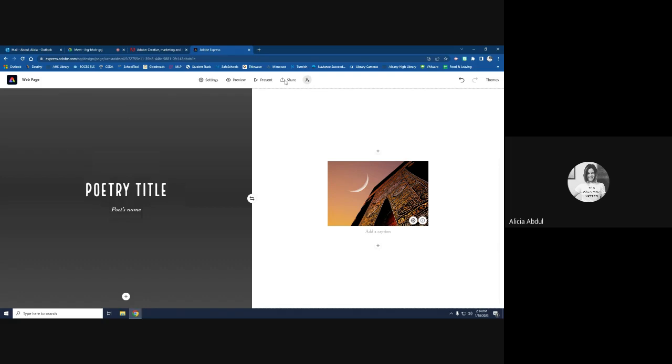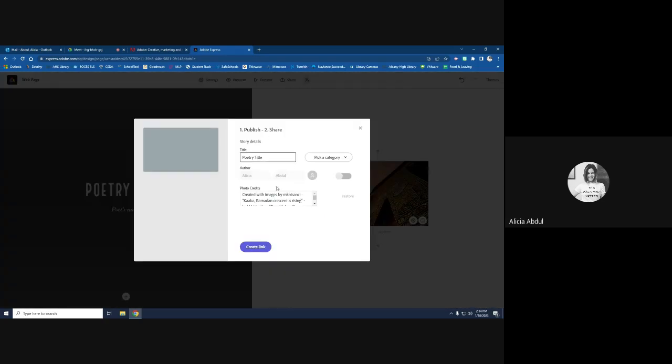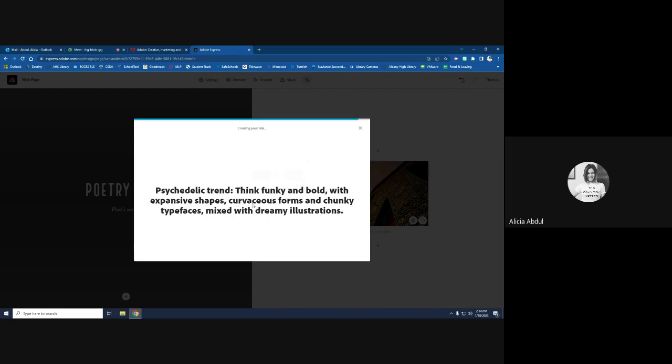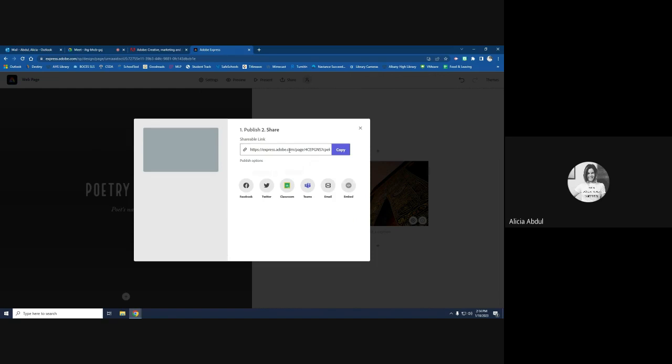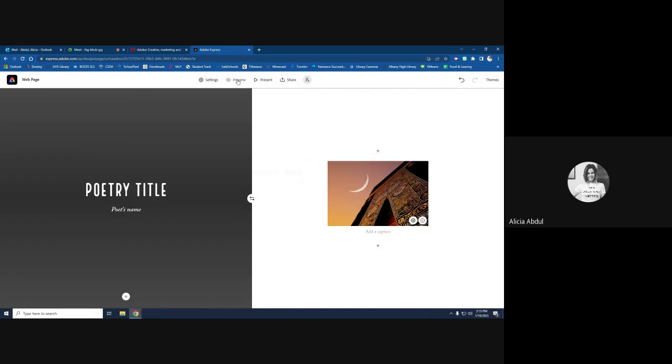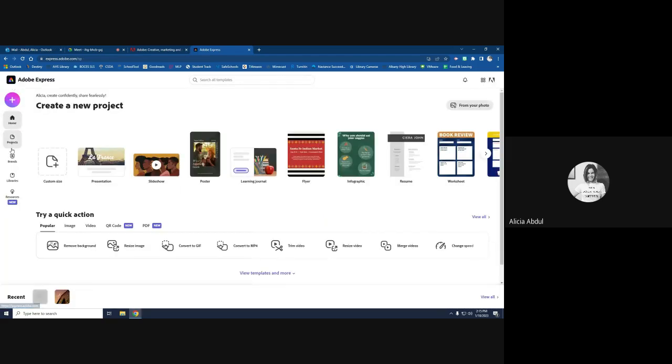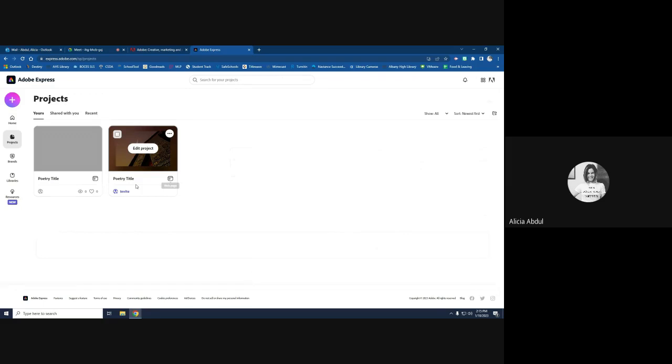When you're ready to share that, use the information from your teacher. Typically, the best way to share this is to publish and share a link after you've named it. And this is something that you can copy, or you may use the Google Classroom button. That's at the discretion of your teacher. Again, use your preview button, use your present, and anytime you want to get back to your main screen, hit this Adobe A in the corner and you'll be back to the projects that you've already created.